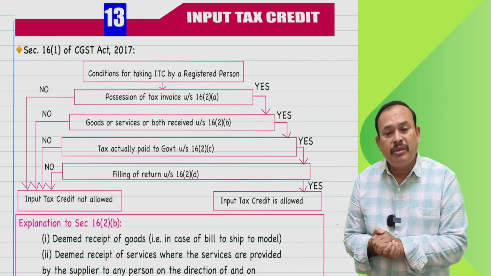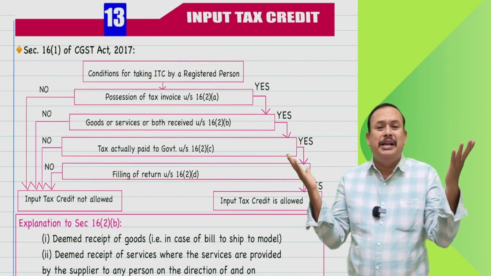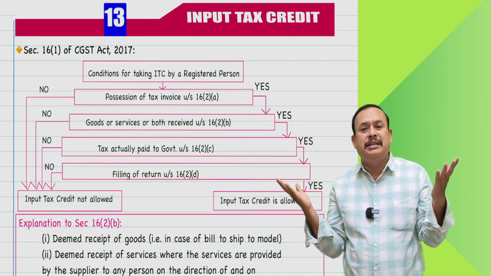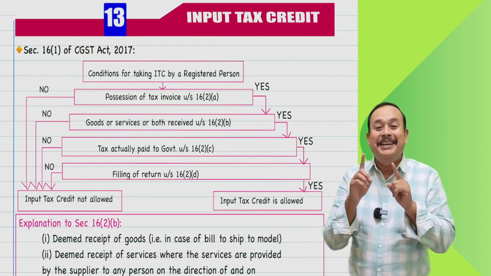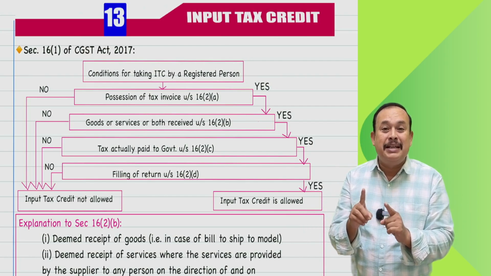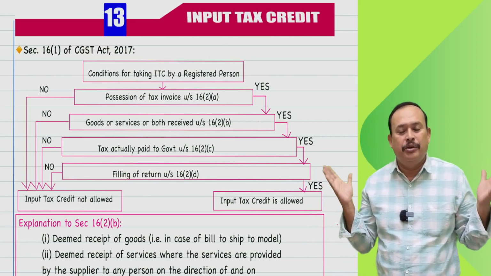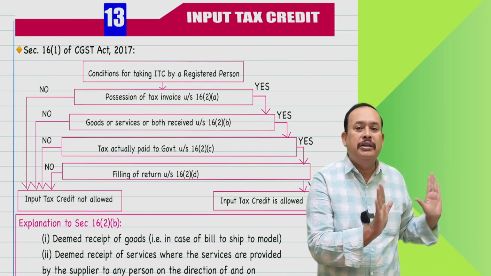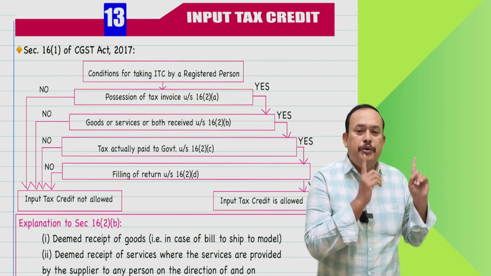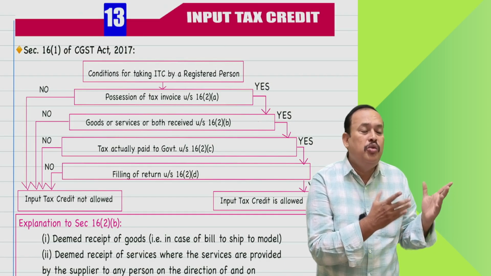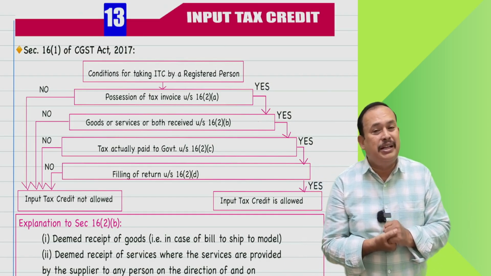Now, sir, I misplaced the tax invoice, sir. Can I avail the input tax credit? Very good. Then don't avail. You are not eligible to avail the input tax credit. If you misplace the tax invoice, you are not eligible to avail the input tax credit.